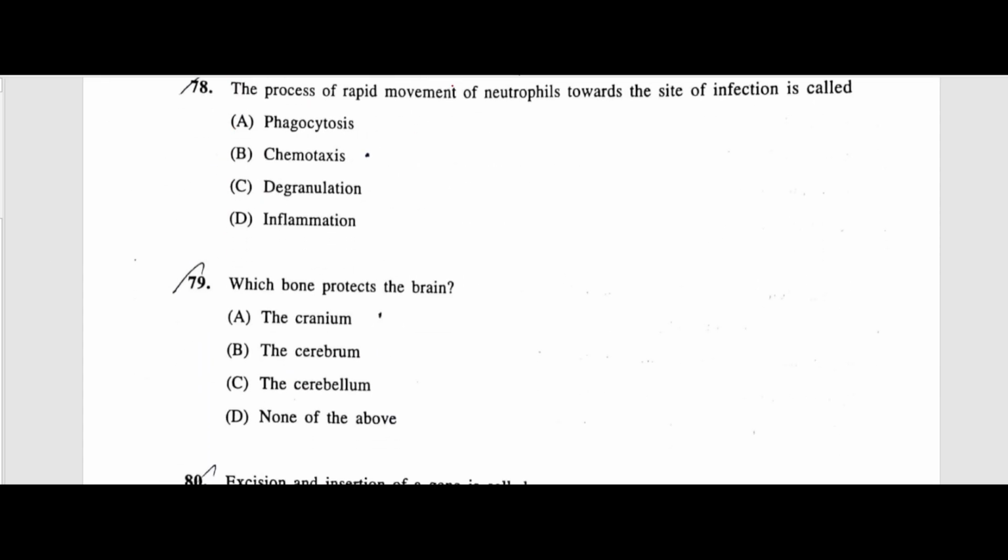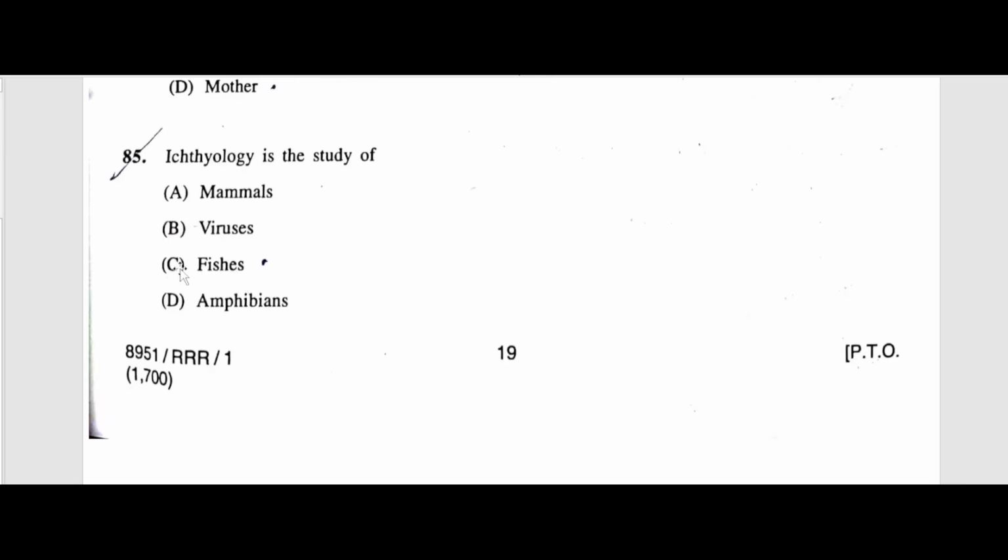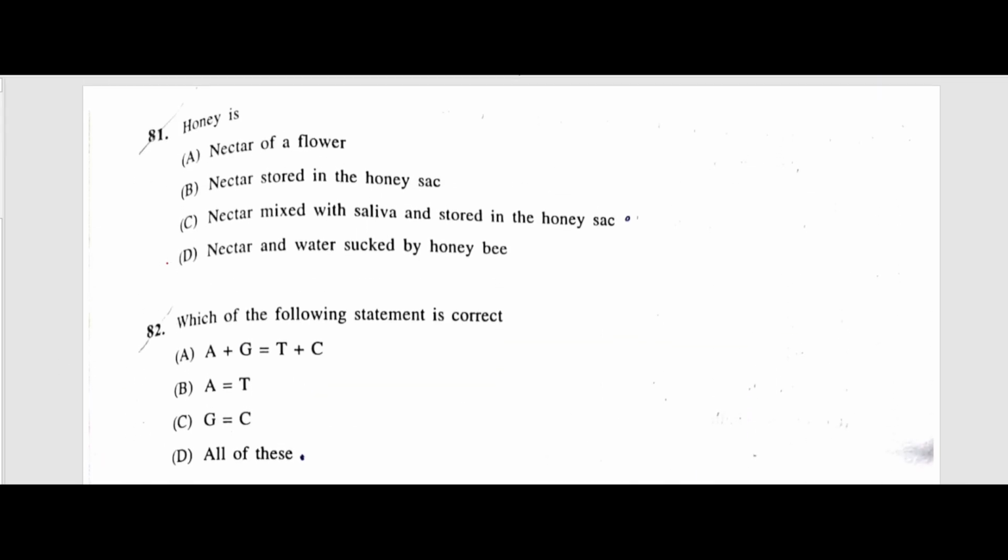78th question, the process of rapid movement of neutrophils toward the site of infection is called chemotaxis. Which bone protects the brain? The cranium bone protects the brain. Next, excision and insertion of a gene is called genetic engineering. Very theoretical but simple questions. Next, honey is nectar derived from the flowers, which is mixed with saliva and stored in the honey sac. Which of the following statements is correct? A plus G equals T plus C. Meaning purine is equal to pyrimidine, A is equal to thymine, guanine is equal to cytosine. The answer is all of these.